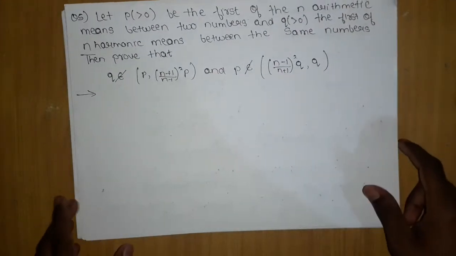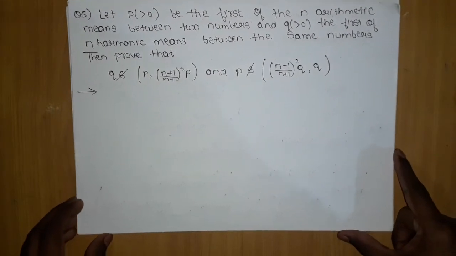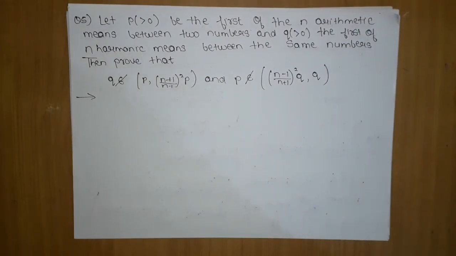The next question is as follows. This question is of a bit advanced level. Let p, greater than 0, be the first of the n arithmetic means between two numbers, and q be the first of n harmonic means between the same numbers. Then prove that q does not belong to p, (n plus 1 upon n minus 1) the whole square p, and p does not belong to (n minus 1 upon n plus 1) the whole square q into q. So we want to prove this.